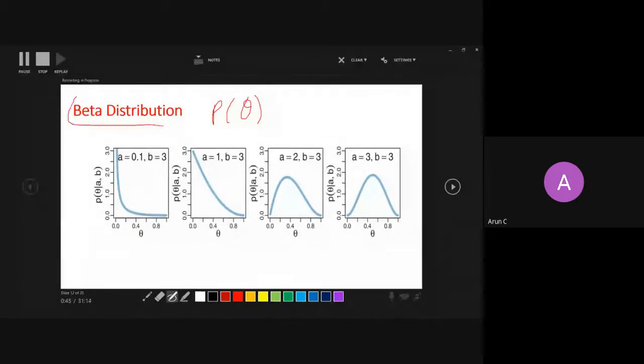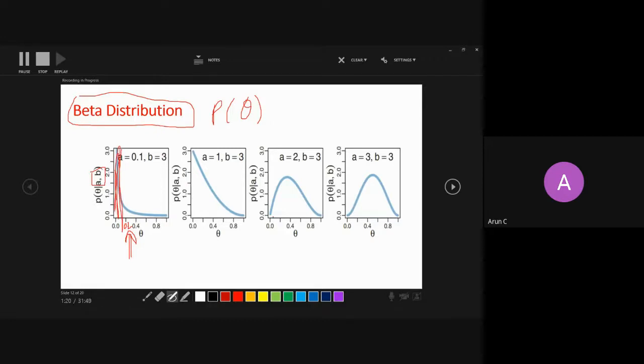This beta distribution has two parameters, A and B, and if you set A and B to different values, you will get probabilities like this. Here, can anybody tell me what this distribution says? That the probability of seeing a theta less than 0.2 is very high because the density is very high in this region, right?